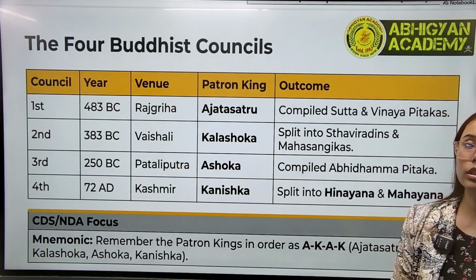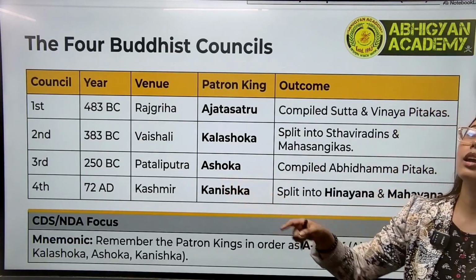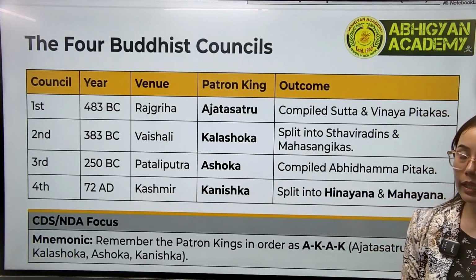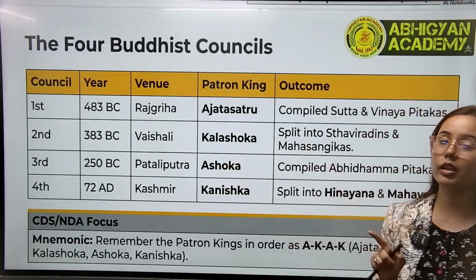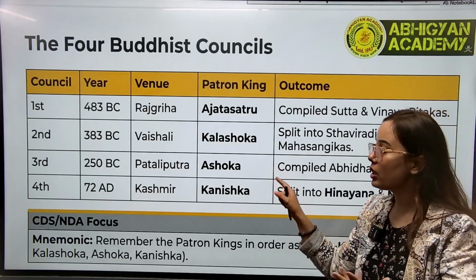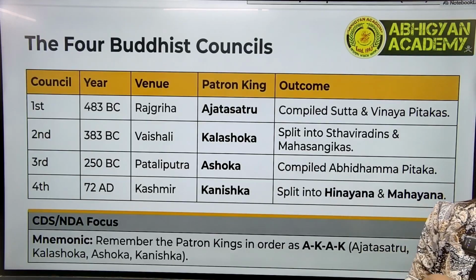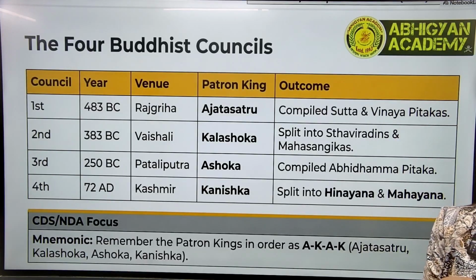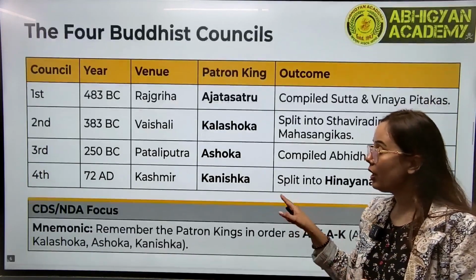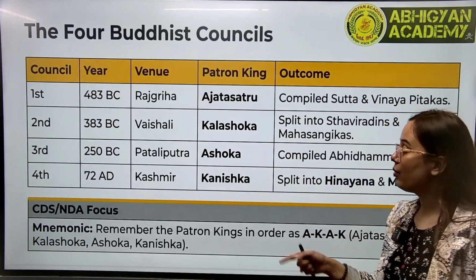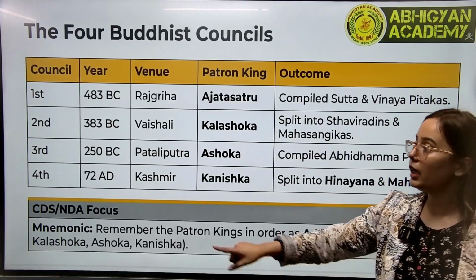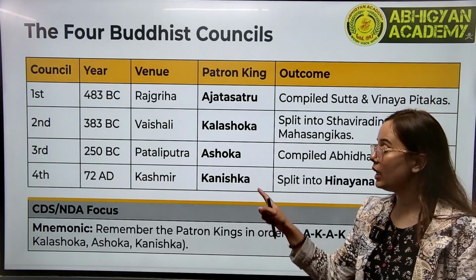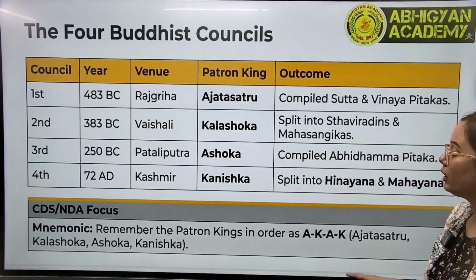Then we have the second Buddhist council in 383 BC in Vaishali, organized by Kalashoka. Then in 250 BCE, in Patliputra, organized by Ashoka. This is the most important council of Buddhism. Ashoka made Buddhism popular not only in India but also outside India. Then the fourth Buddhist council was organized by Kanishka in Kashmir in 72 AD. This was the only council organized in the common era.